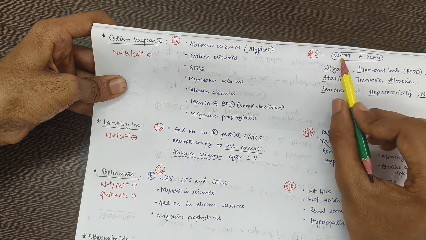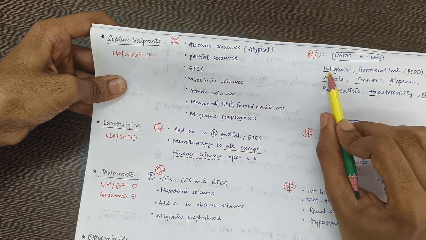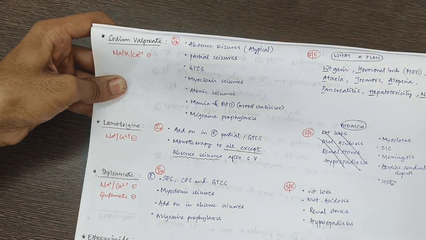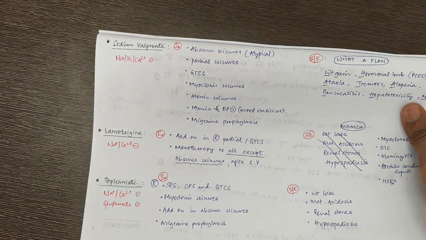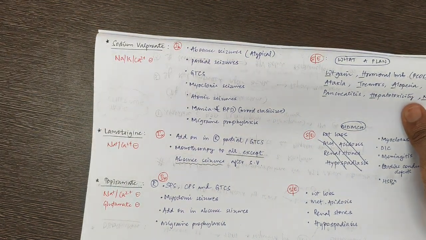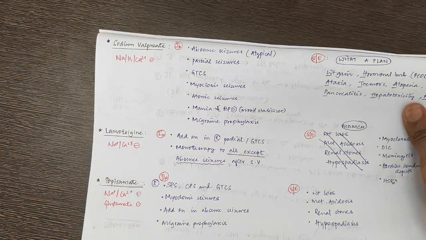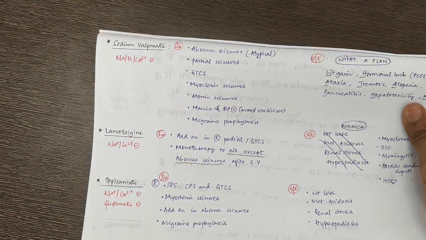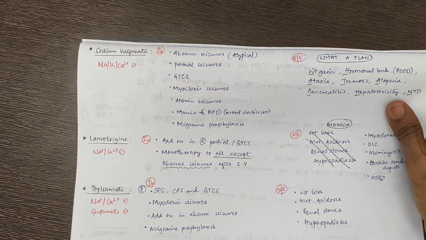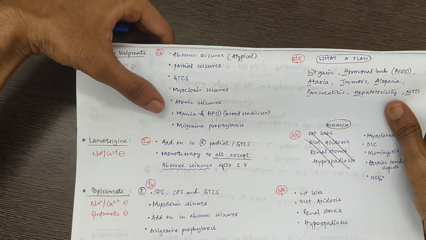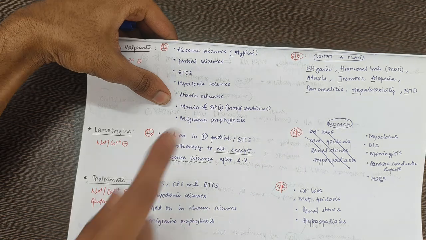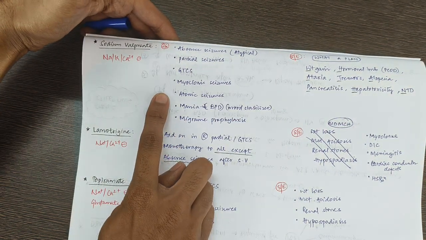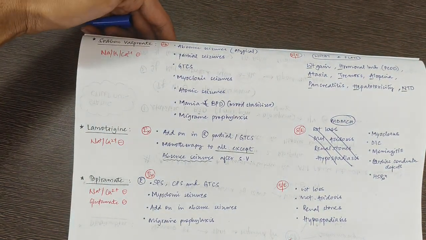You're going to remember a mnemonic, WATAPHN. W for weight gain, H for hormonal imbalance, that is PCOD, A for ataxia, T for tremors, one more A for alopecia, P for pancreatitis, H for hepatitis, last is NTD, that is neural tube defects. These are the side effects and these are the indications of sodium valproate.